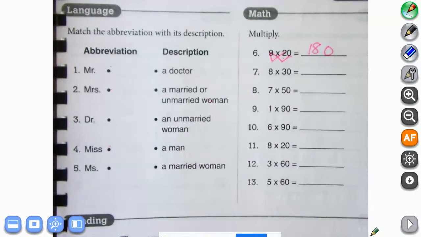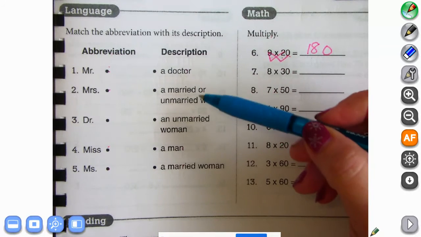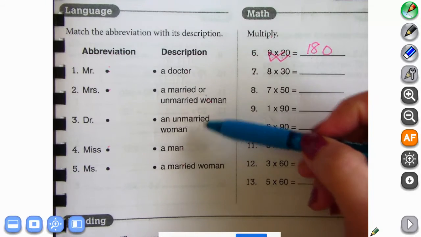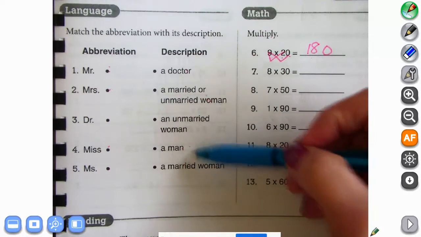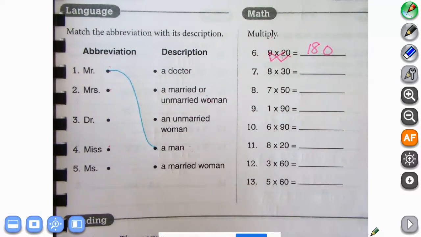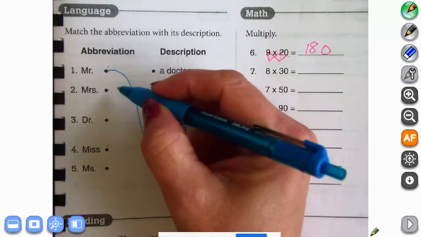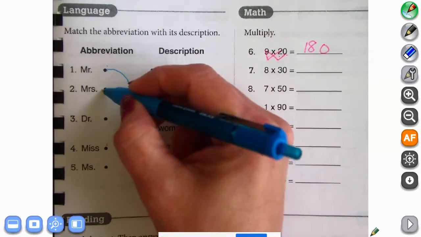Okay, so we were connecting abbreviations to their description yesterday. And so we're going to correct our answers. Mr. Would that go to a doctor, a married or unmarried woman, an unmarried man, woman, excuse me, a man and a married woman? So that would go to man. Mrs. Would that be a married woman or an unmarried woman? That would be a married woman, excuse me, as Mrs.